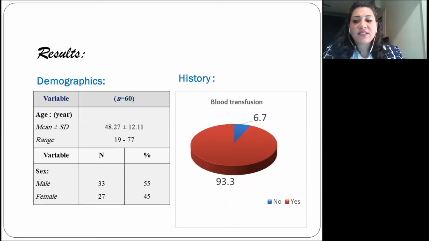The results of our study: the patients had an average age of 48 and a male to female ratio of 11:9. 6.7% of them had a history of blood transfusion. The main cause of end-stage renal disease was hypertension in 50% of the patients, diabetes in 20% of the patients, and less common causes like polycystic kidney disease and recurrent urinary tract infections were also present.